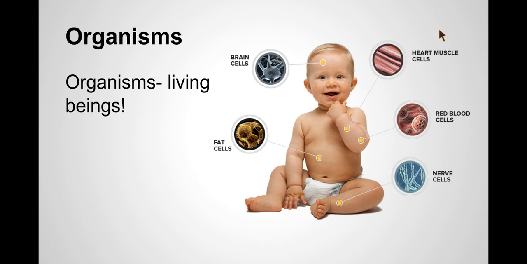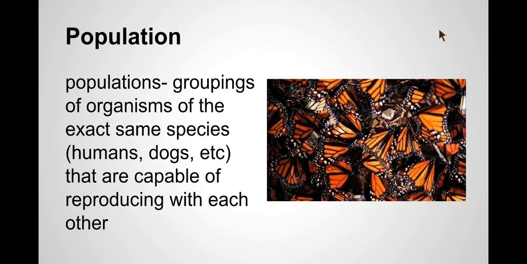Now, after organisms comes what we scientists call a population. A population is a grouping of organisms of the exact same species that live in the same area and are capable of reproducing with each other. Populations, however, can be totally differently sized.